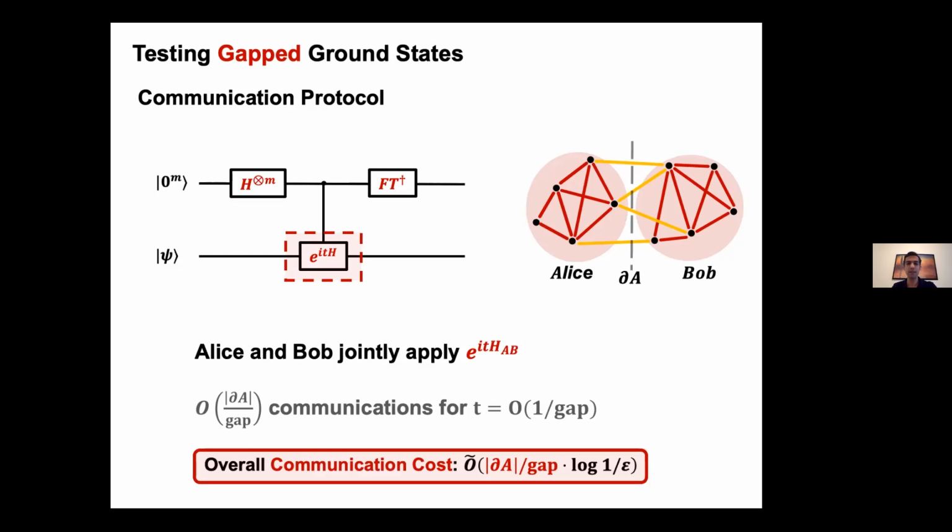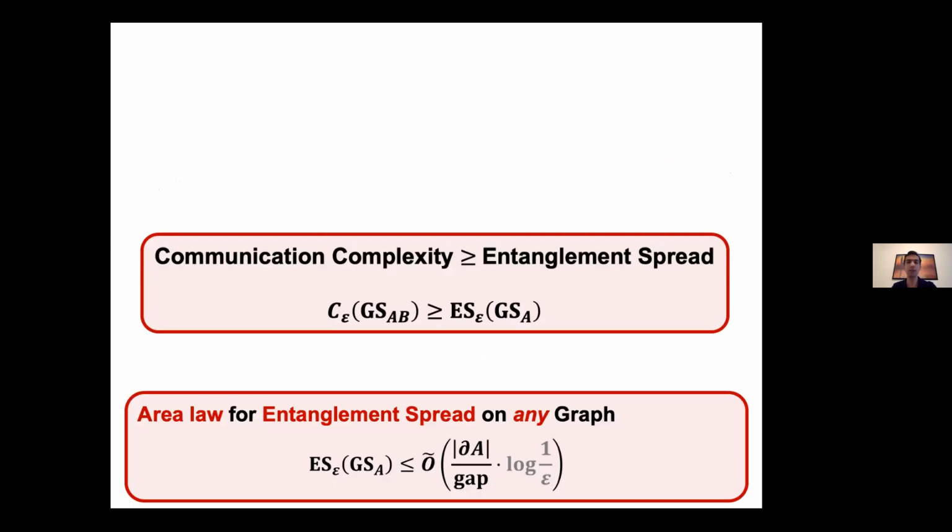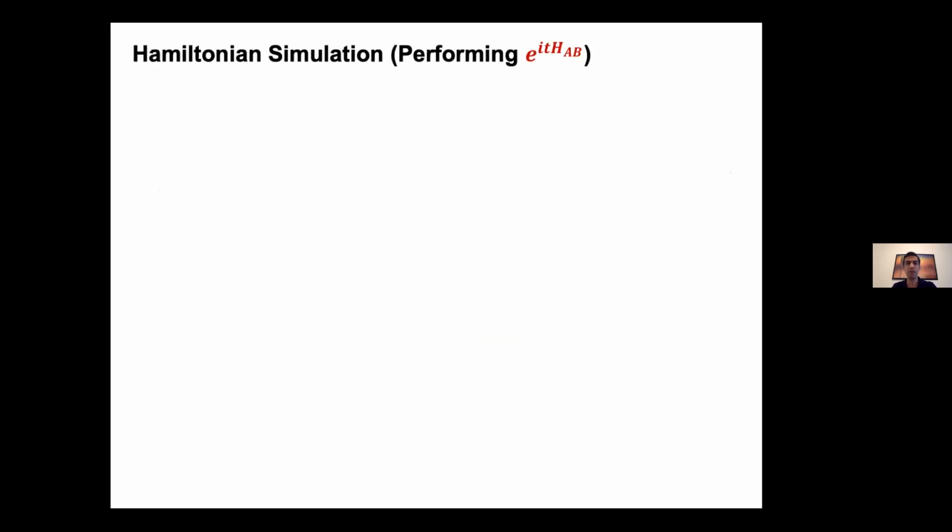And since the phase estimation is repeated log 1/epsilon times, that means the overall communication complexity is this thing we have on the slide. Now we can go back to the result I presented earlier and get our bound on the entanglement spread, which is the area law that I claimed before. Okay, so the only piece that I haven't talked about yet is this Hamiltonian simulation subroutine.